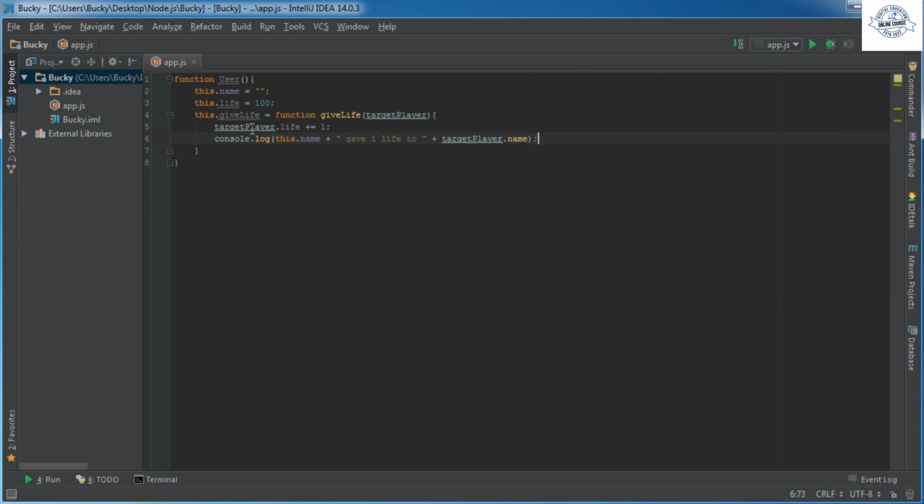Alright, so whenever I give a life to Wendy, it's going to say Bucky, since I called give life, gave 1 life to the target player, and of course it would increase her life by 1. Nothing that revolutionary right there.